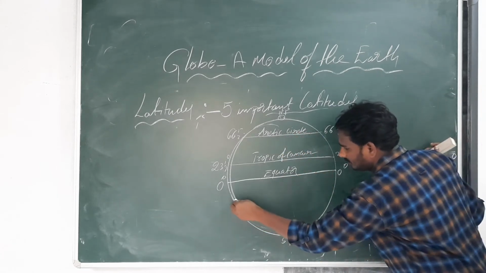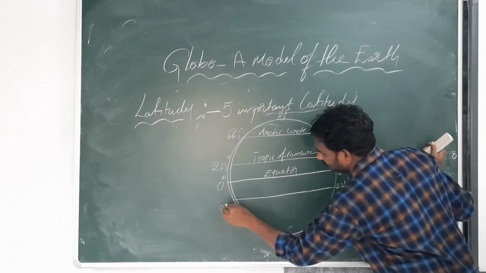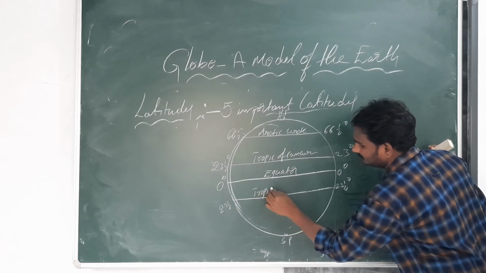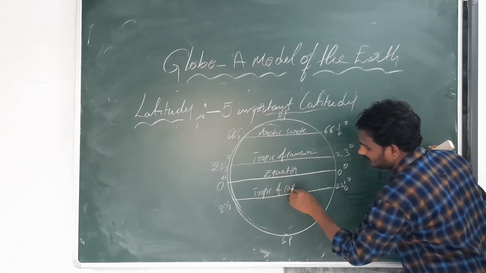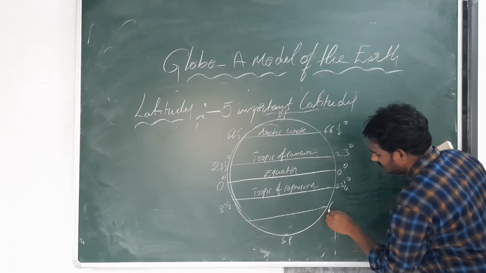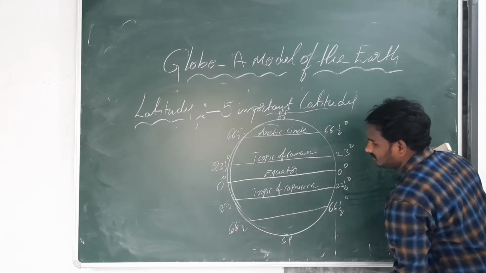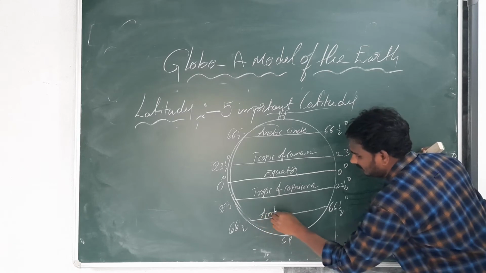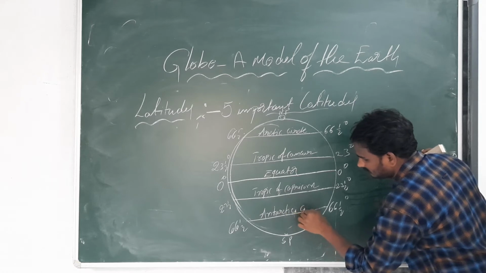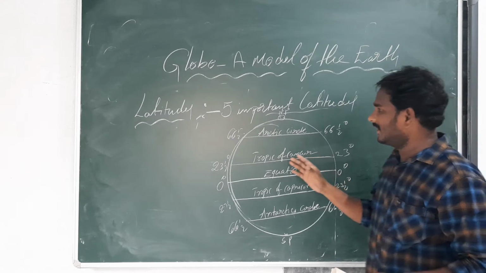Same, 23 and a half south latitude is called the Tropic of Capricorn. 66 and a half south latitude is called the Antarctic Circle.